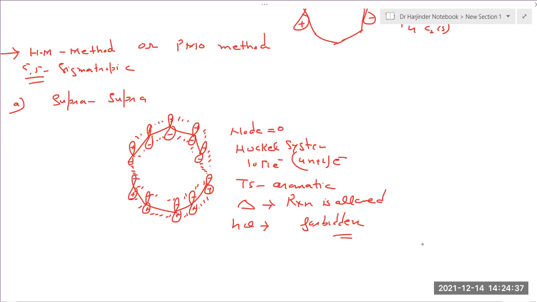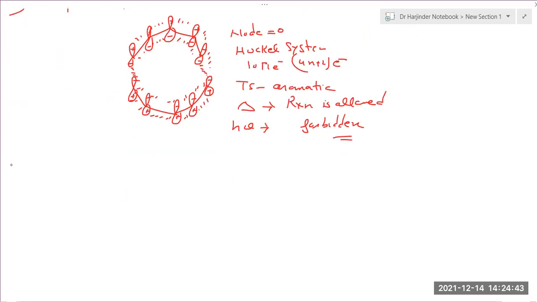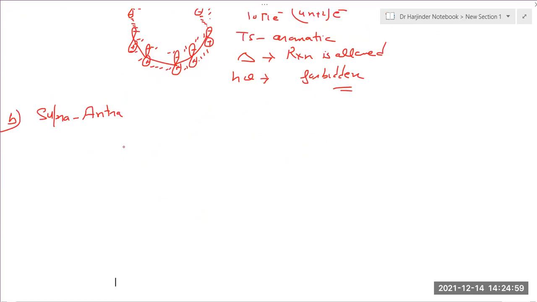Now similarly, what about supra and antara? We have done it many times, but fairly to see you are not able to answer my question. Now what about supra and antara, or antara and supra? What will the transition state be? It will be forbidden.